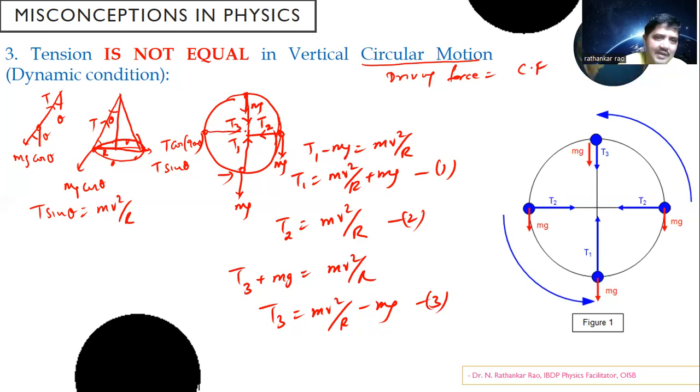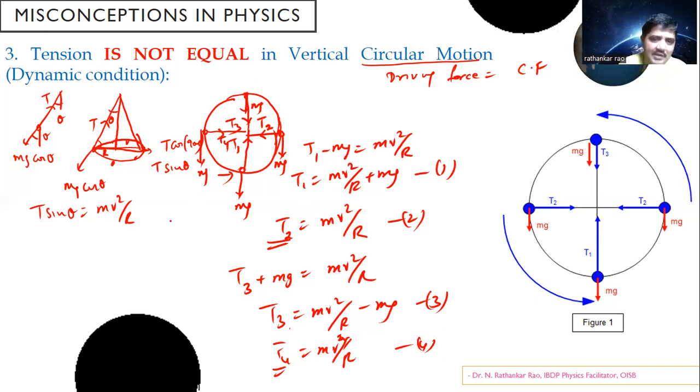So when it comes here, let me call this T4. Now mg is once again here. So T4 should be equal to mv square divided by r only, because mg does not contribute. It's perpendicular here, right? So it does not contribute. So thus you see T2 and T4 are equal, while T3 and T1 are different, right? So while the particle is going upwards, the tension keeps on reducing, right? The pulling force keeps on reducing.